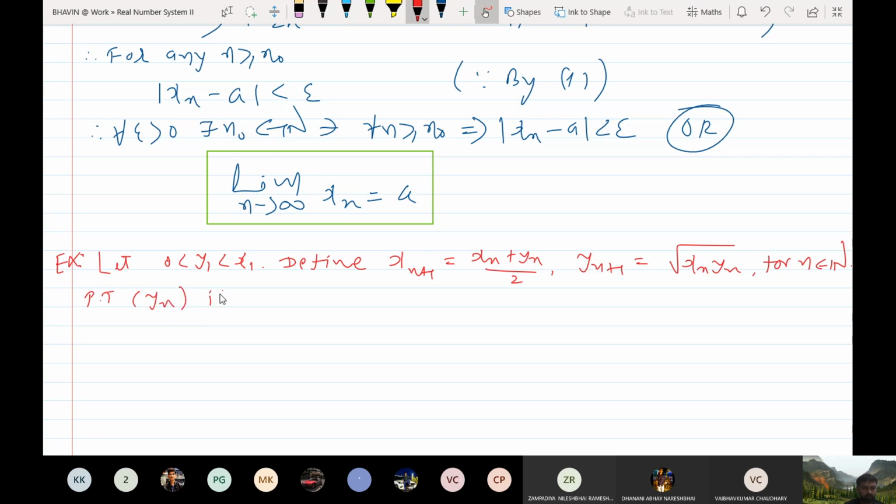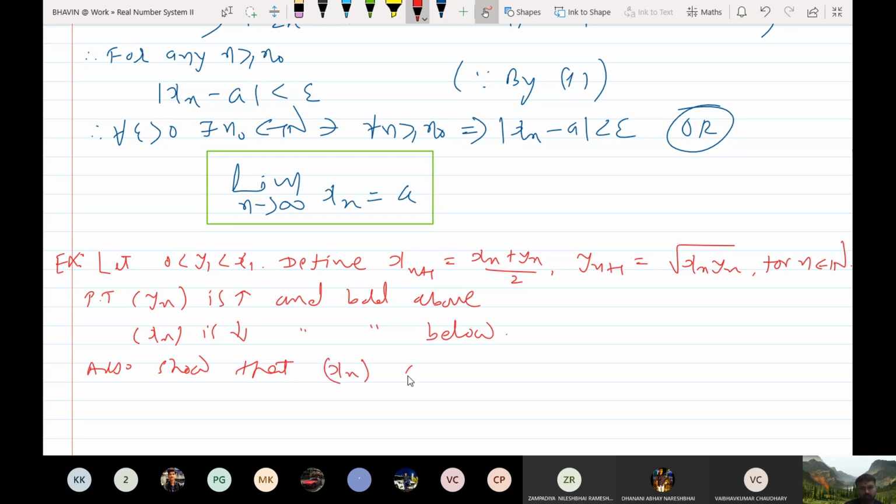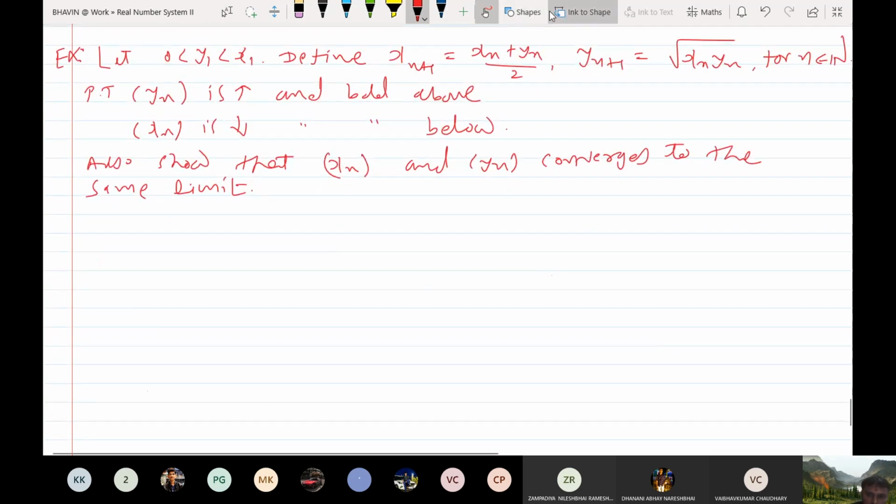Prove that xn is decreasing and bounded below. Also show that xn and yn converge to the same limit. This is the example. One thing I will tell you: when you have under root of two elements a and b, and their sum is also coming, then somehow you need to think about geometric mean and arithmetic mean.